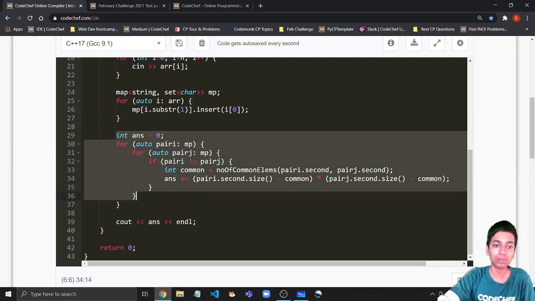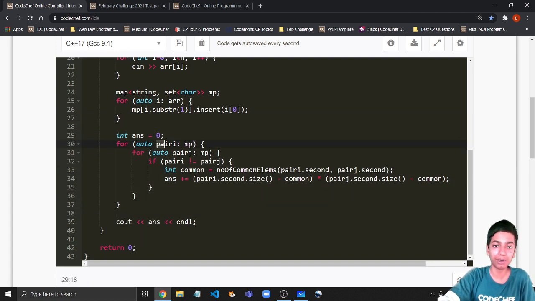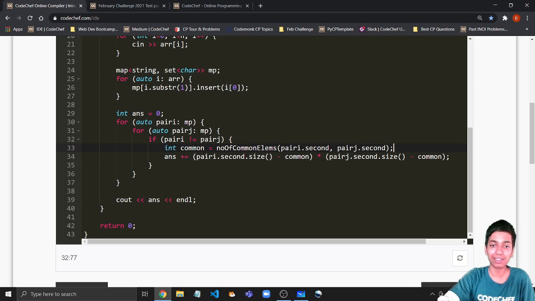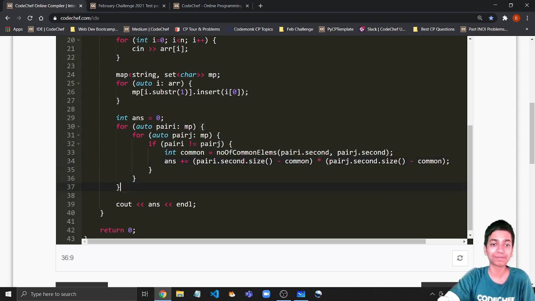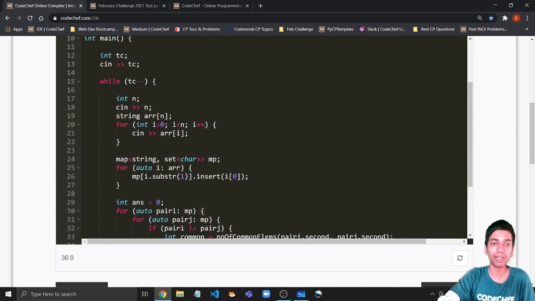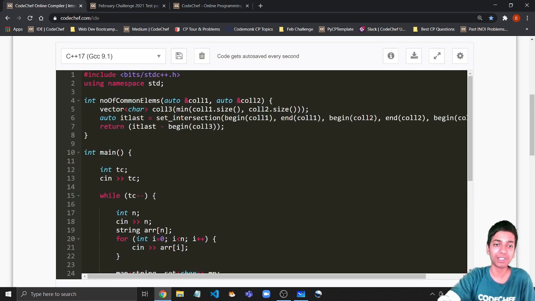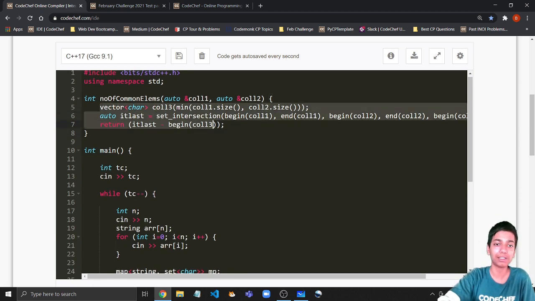Then I'm going to loop over every pair of suffixes. I'm going to check if they are not the same, so we are talking about two different suffixes. Then I'm going to check the number of common elements in their sets, and simply increment the answer by the product of the exclusive characters to one suffix and the exclusive characters to the other suffix. And how do I check for the number of common elements? Well, I have defined a function above that uses the set intersection method to find the number of common elements, and then it simply returns this.